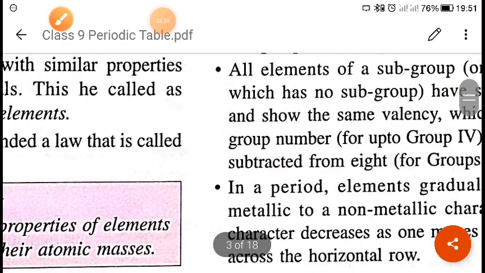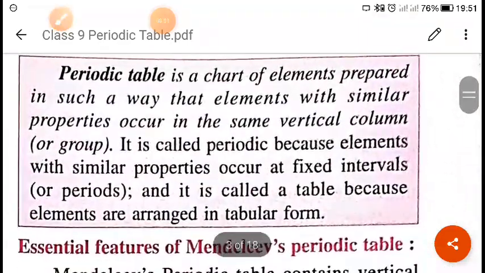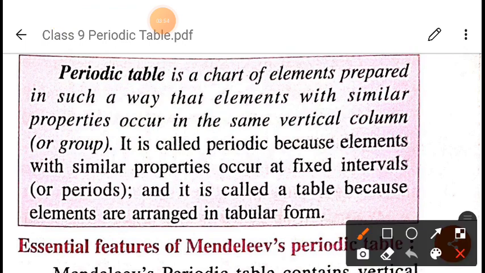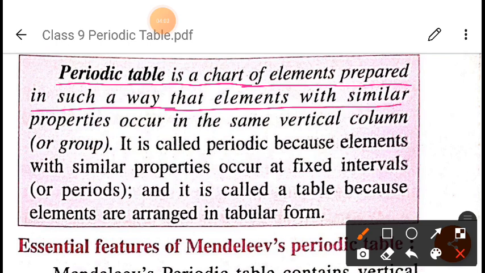Now, next, what is a periodic table? Sometimes it is asked what a periodic table is. So we can answer like this: a periodic table is a systematic arrangement of the elements in which elements with similar properties are placed in the same vertical column or group. In your book it is written that a periodic table is a chart of elements prepared in such a way that elements with similar properties occur in the same vertical column or group.